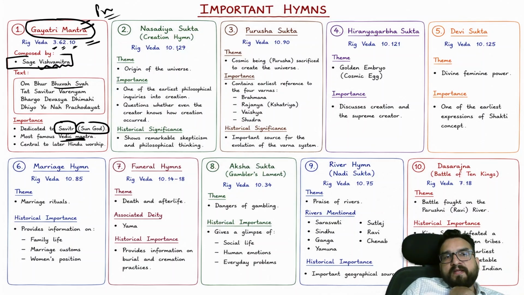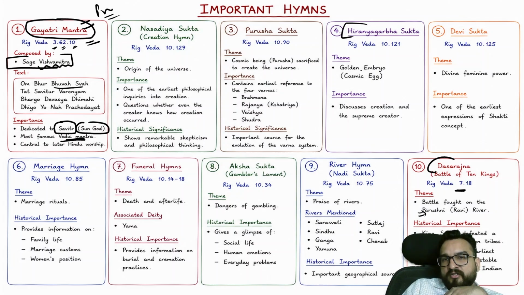Most famous. Then you will be finding the most famous Dasarajan battle. Dasarajan battle is mentioned in the seventh book over here, right? And again, I will be telling you about this in the political aspect.